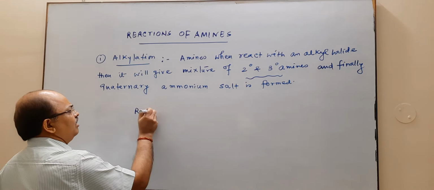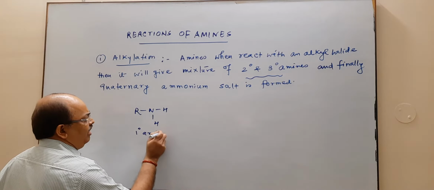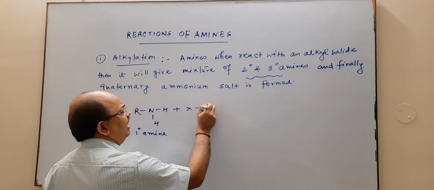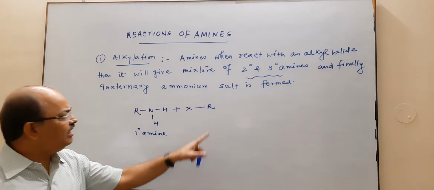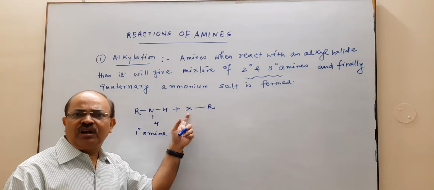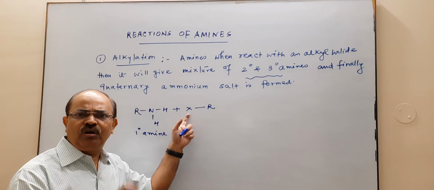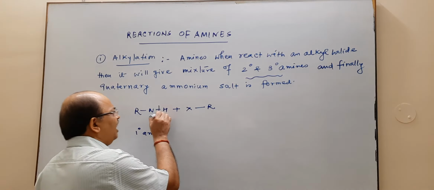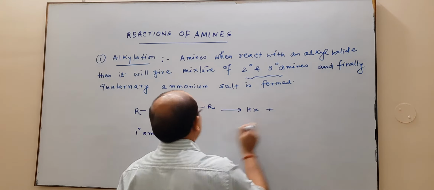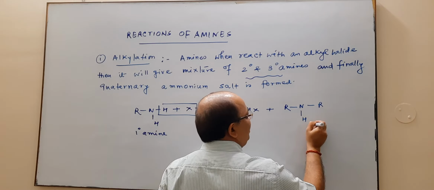Suppose this is your primary amine and this is your alkyl halide. RX is your alkyl halide. You know R is your alkyl group and X is your halogen. That halogen may be chlorine or bromine. Then HX will be removed and the product formed is a secondary amine.